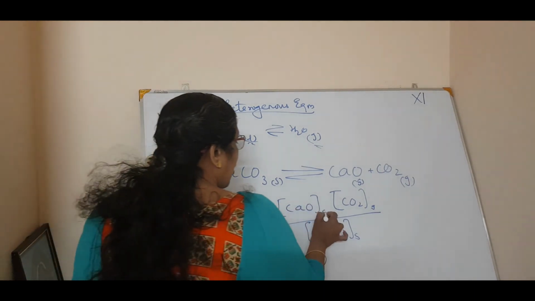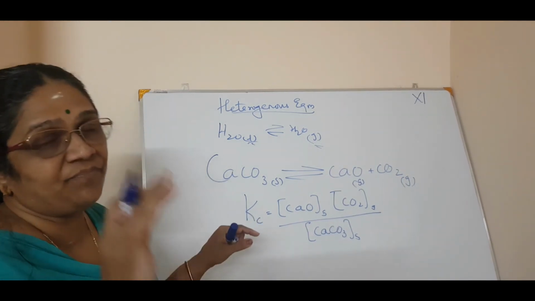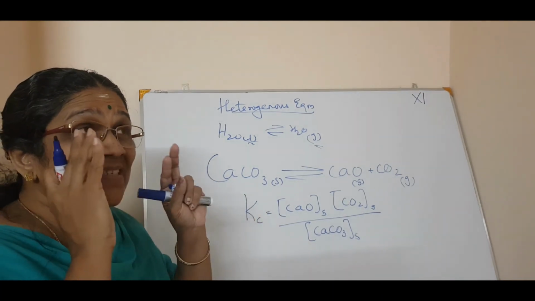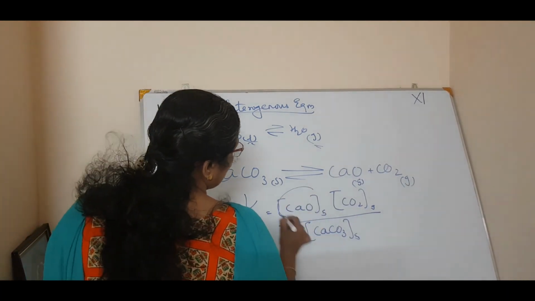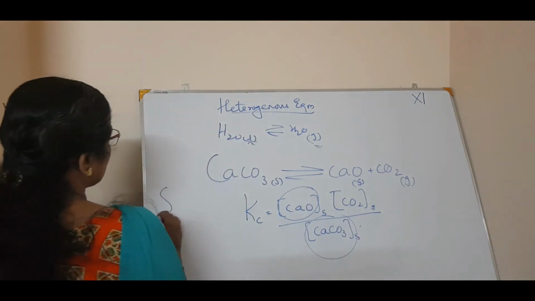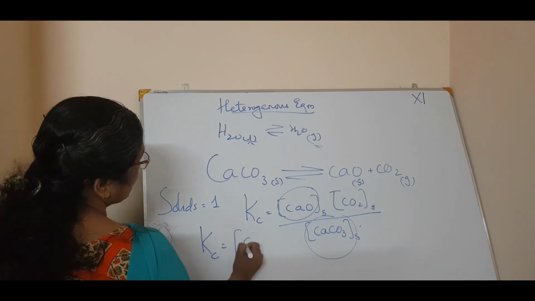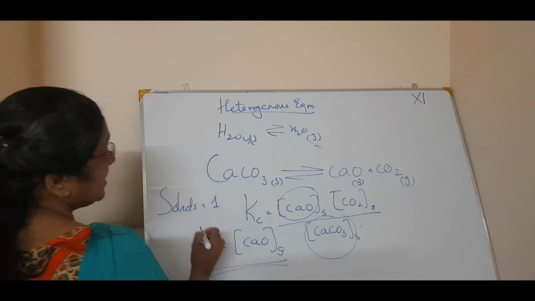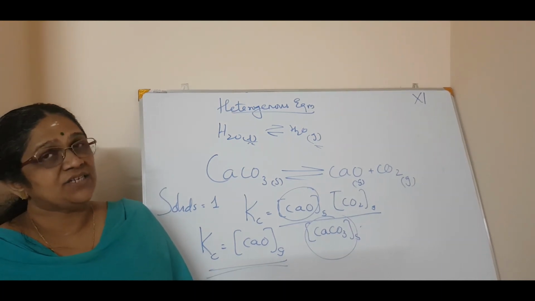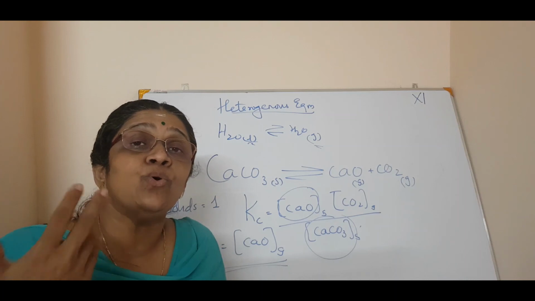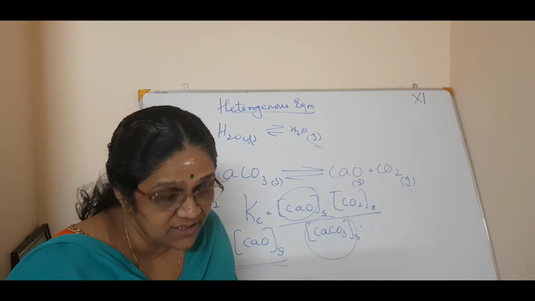Kc is equal to the concentration of calcium oxide (solid) times the concentration of carbon dioxide (gas), divided by the concentration of calcium carbonate (solid). Simple, the same way as we did in homogeneous. But here the point is, for a solid, it is customary to assume it is a pure solid and take its concentration as 1. So since the concentration of solids is taken as 1, Kc is equal to the concentration of carbon dioxide in the gaseous state, because all the solids are taken as a constant 1. Clear? So this is about heterogeneous equilibrium.